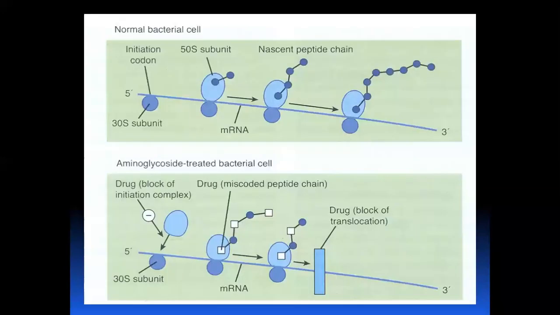First of all, the normal bacterial cell. In the normal bacterial cell, the initiation complex is formed normally, while in the drug treated bacterial cell, there is blockage of initiation complex formation. This is represented by the negative arrow, which shows the block of initiation complex formation.